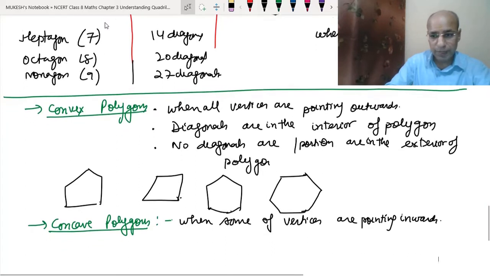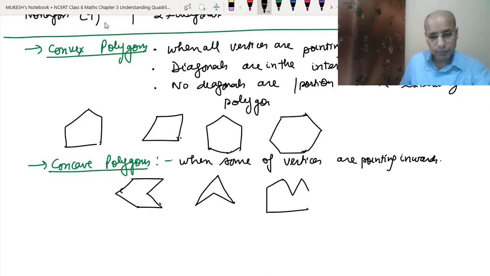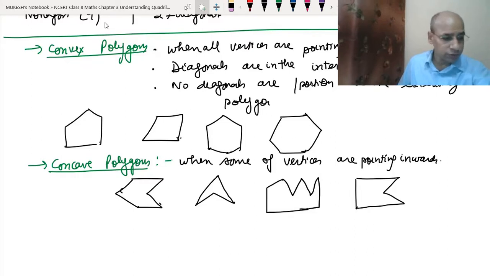We can draw the shape like this, you can see that this point is inside, not outside. We can draw it like this too; you can say these two points are inside. So there are so many diagrams that we can draw for the concave polygon.